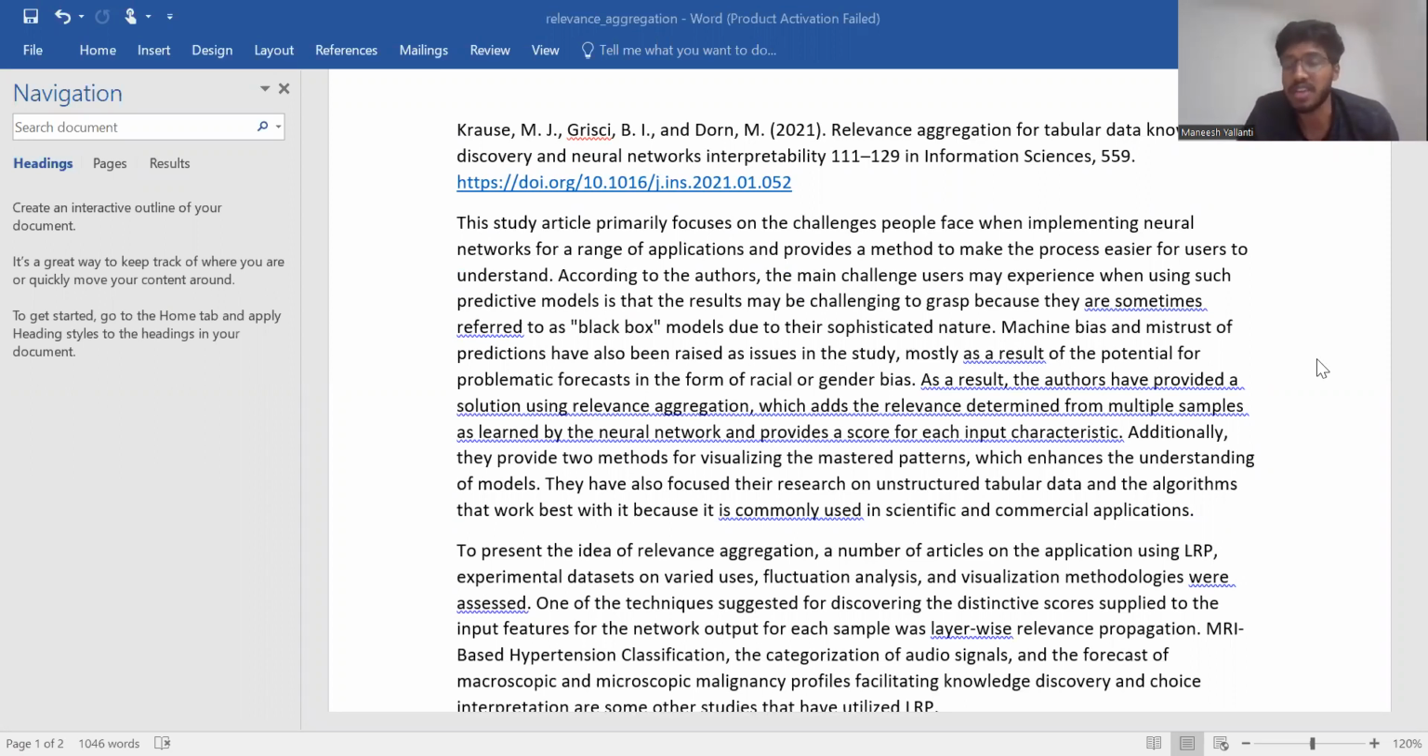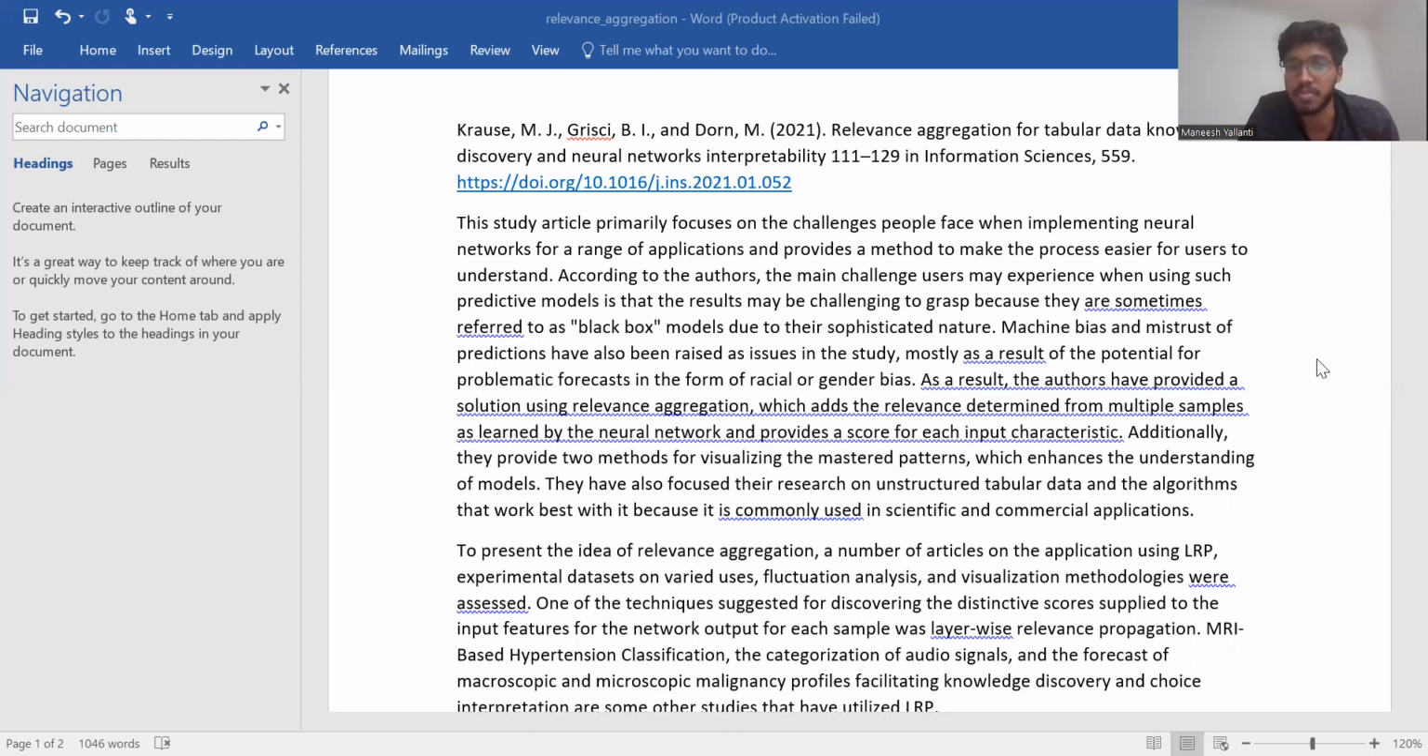According to the authors, the main challenge users may experience when using such predictive models is that results may be challenging to grasp because they are sometimes referred to as black box models due to their sophisticated nature. Mistrust of predictions has also been raised as an issue in the study, mostly as a result of the potential for problematic forecasts in the form of racial or gender bias.